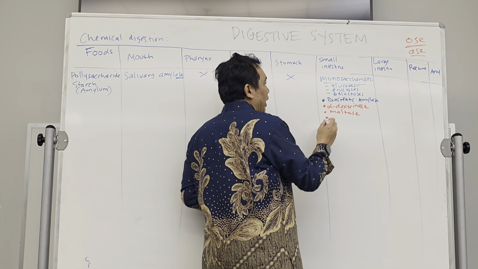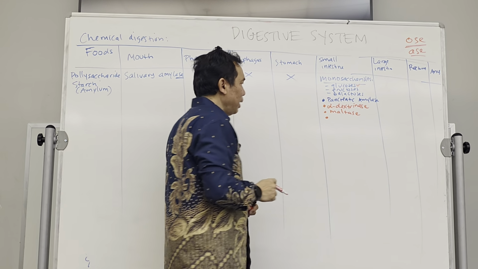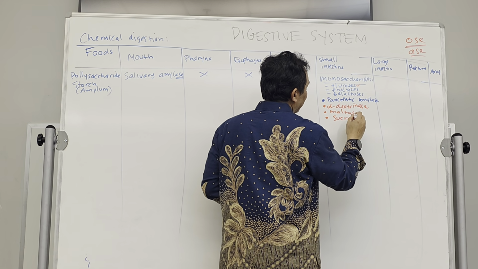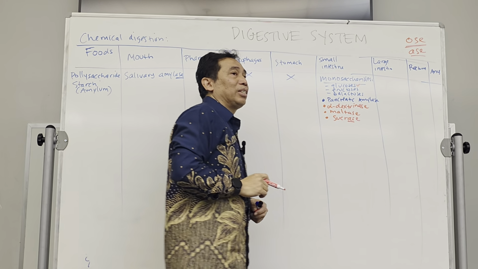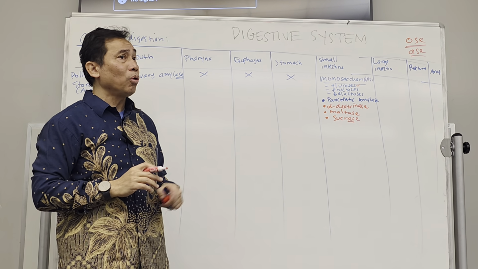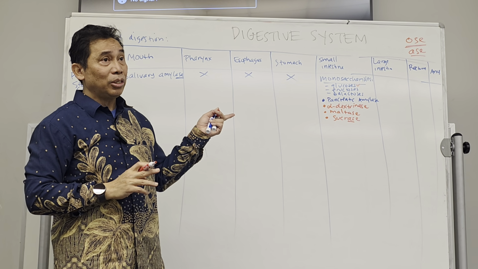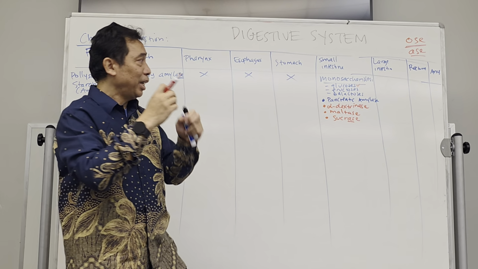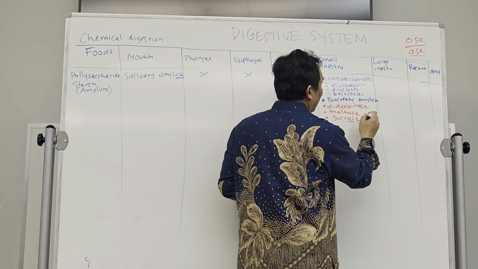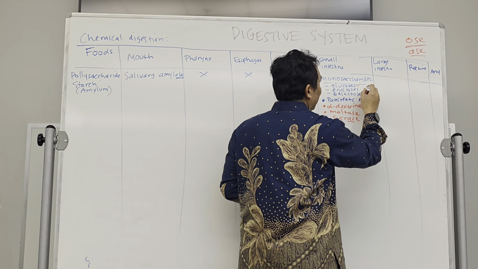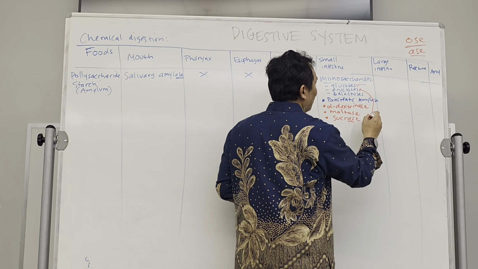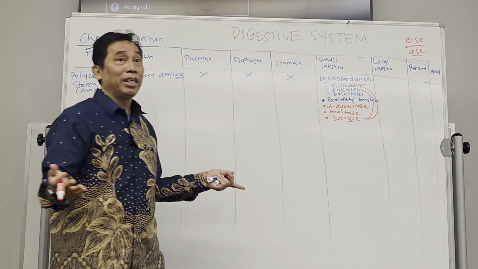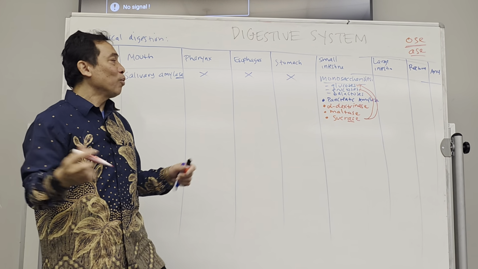Then there is another enzyme that is produced by the duodenum. It's called sucrase. Sucrase will digest the sucrose. Sucrose is 2 molecules, glucose and fructose. So sucrase will digest the sucrose into fructoses and glucoses. Now it's ready. There is another one.